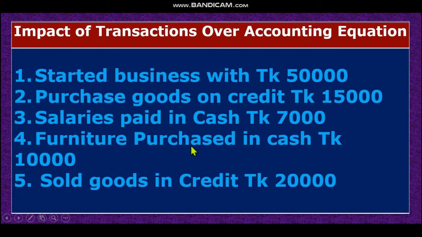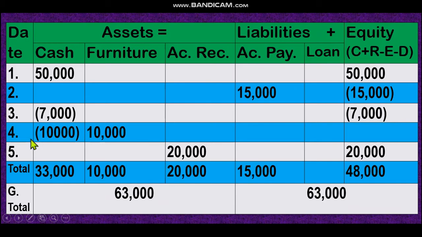Then our fourth transaction is furniture purchase in cash. That means we purchase furniture. Then what will happen? By purchasing furniture, our cash money decreases. On the other hand, furniture is an asset. So one asset decreases and another asset increases. Look, by purchasing furniture, our cash money decreases and our furniture increases. That means there is a change in the accounting equation.